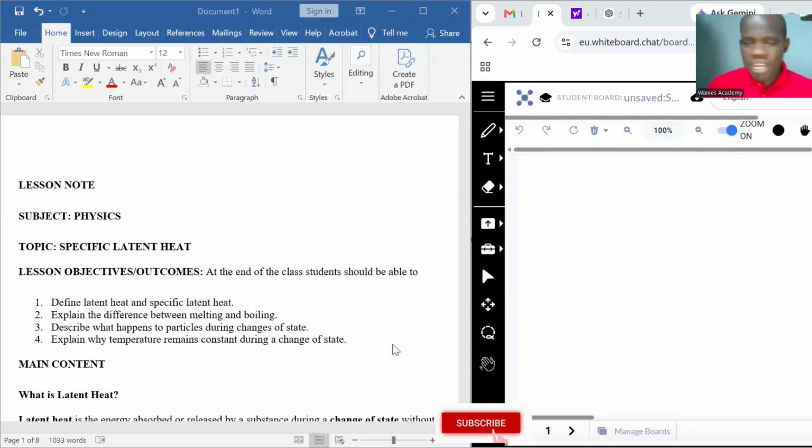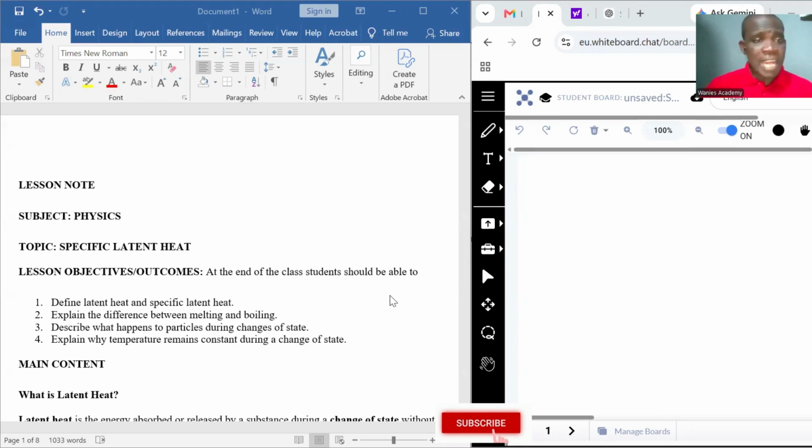Today we are considering another important topic in physics. It is a topic that is very, very important, and so many students look at it as a complex topic, which is not really complex. Just for you to understand the concept, we're looking at specific latent heat.